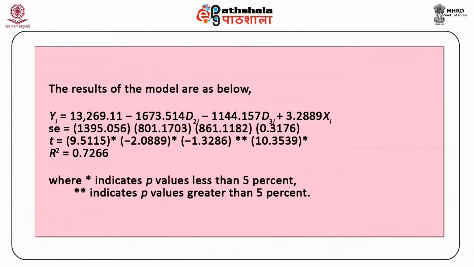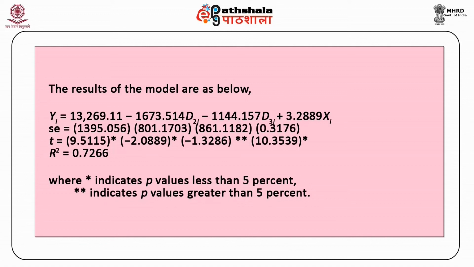The results of the previous model are as below. Yi is equal to 13,269.11 minus 1673.514 D2i minus 1144.157 D3i plus 3.2889 Xi.